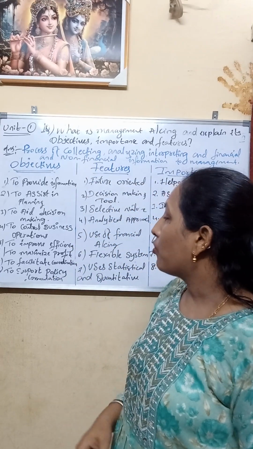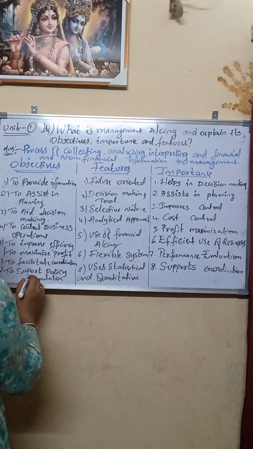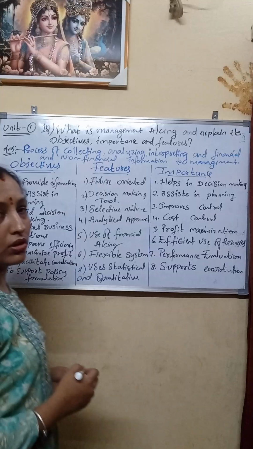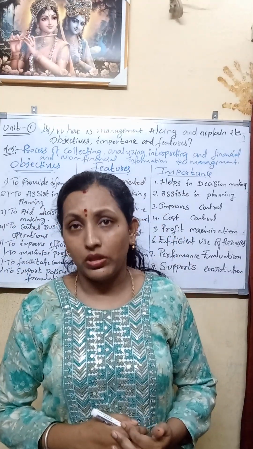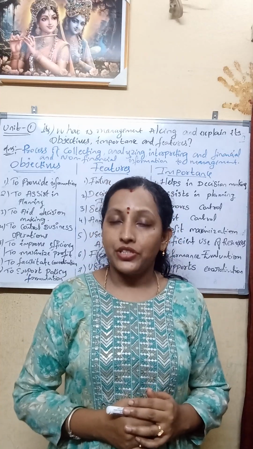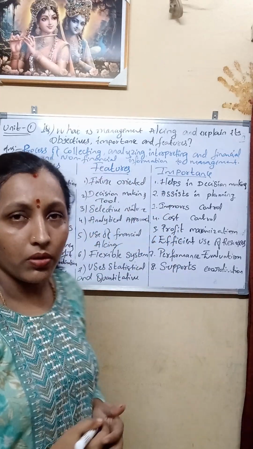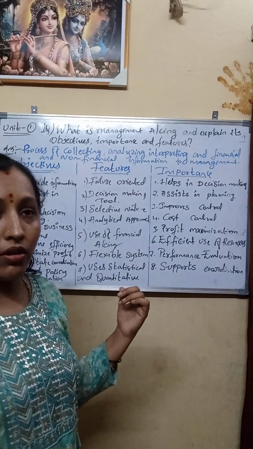And the last one, to support policy formulation. What do you mean by policy formulation? Each and every business unit, every organization has its own terms and conditions, so we call them policies. So it supports policy formation.